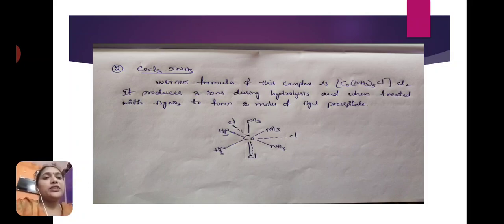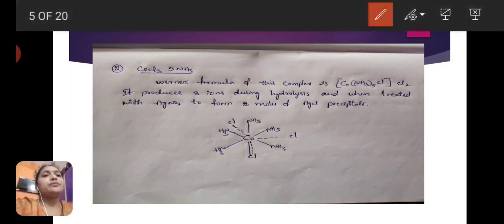The complex structure is like this. Cobalt, first 6 thick lines, we see the thick lines, 5 thick lines are satisfied with NH3, meaning secondary valency is satisfied by 5 NH3 molecules and 1 Cl minus, and this Cl shows dual nature, meaning one of the Cl minus satisfies both valencies, primary and secondary.